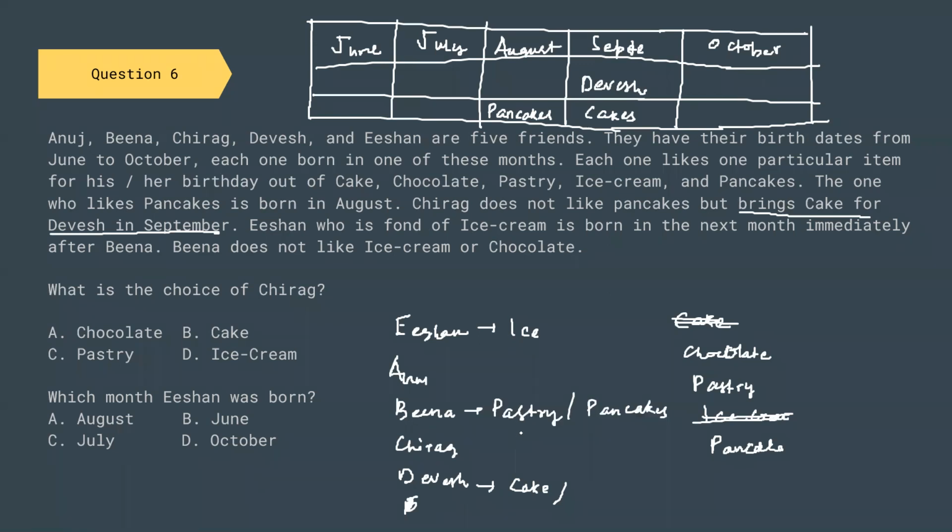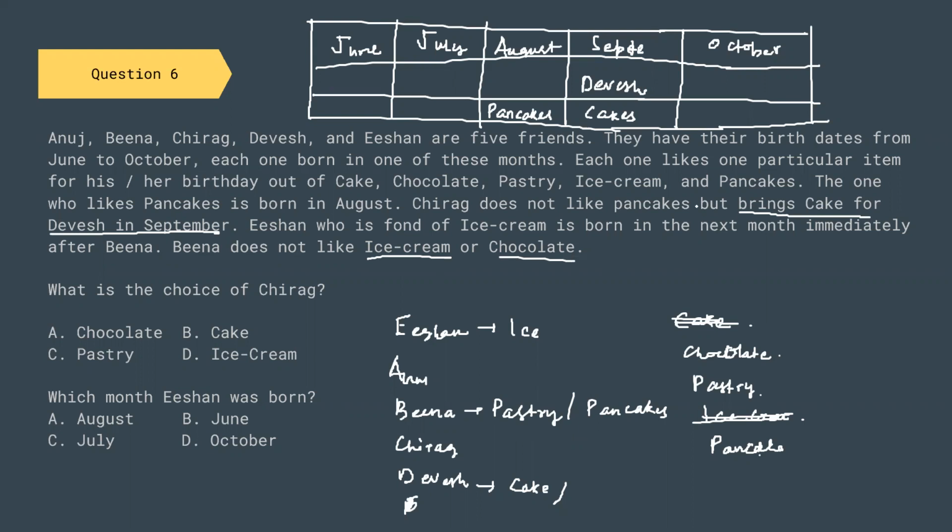So we can see that Bina likes pastry or pancakes, because Bina does not like ice cream or chocolate. Ice cream is already accounted for, and cake is already accounted for. So we are only left with pastry and pancakes.